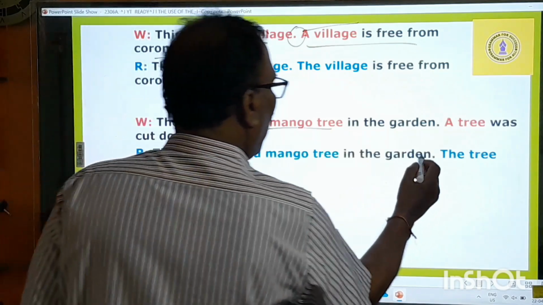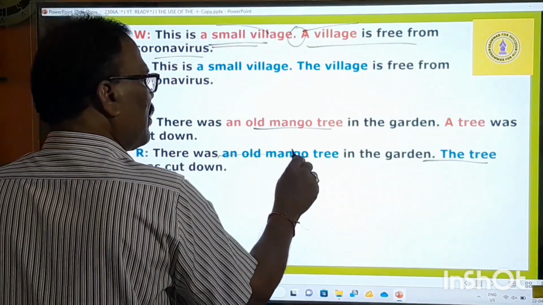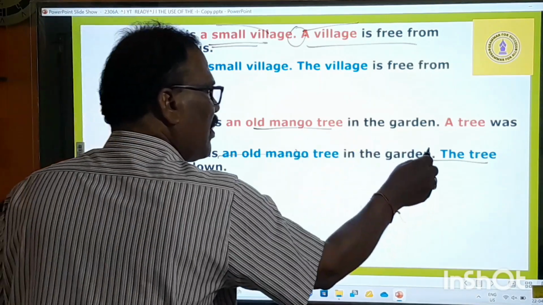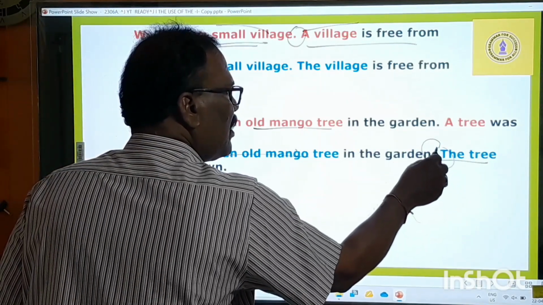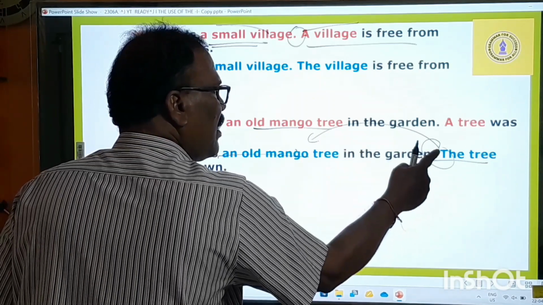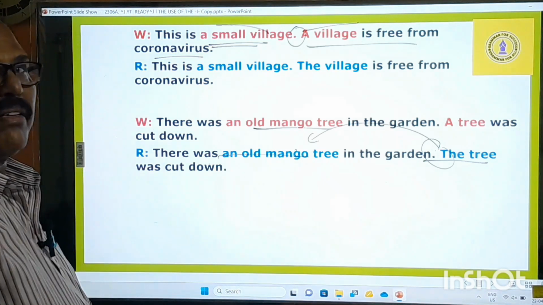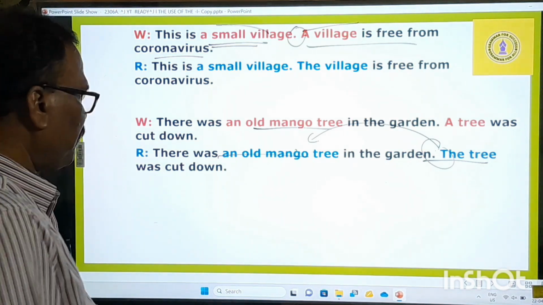You must say the tree. There was an old mango tree. Now we are talking about the same tree. That's why, what is this doing? This is referring back to this tree. It says this tree is the one mentioned in the earlier sentence, right?